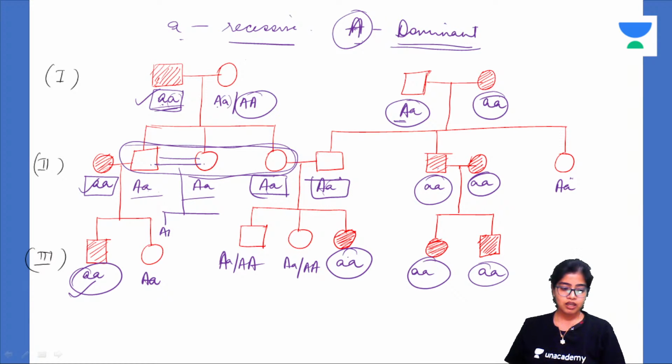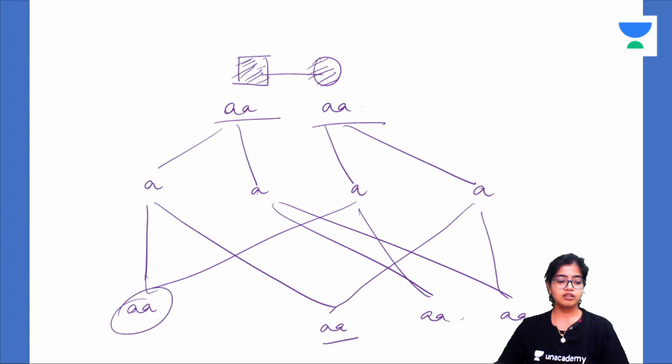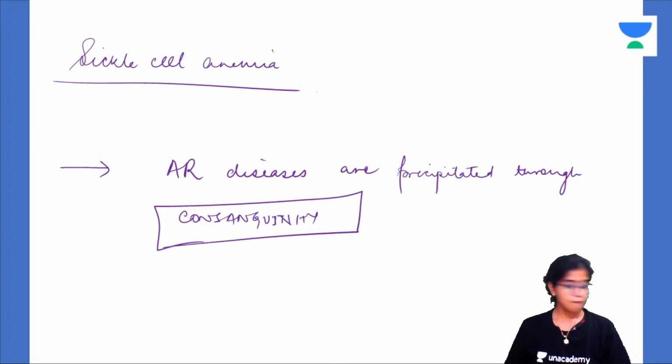One of them will be AA, one will be Aa, the other will be Aa, and this one will be aa. So apparently normal-looking parents are going to produce one diseased offspring. This autosomal recessive trait, which was not seen in the parents, is now seen in the child. And how is it precipitated? Through consanguinity. So consanguinity tends to increase the chances of autosomal recessive diseases being expressed.